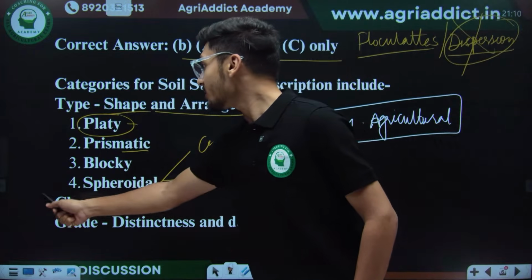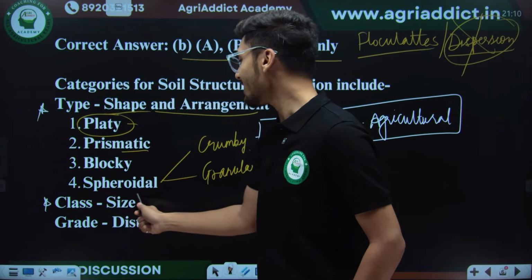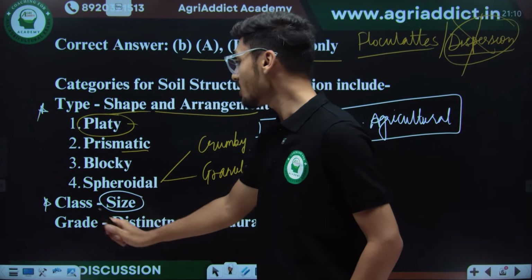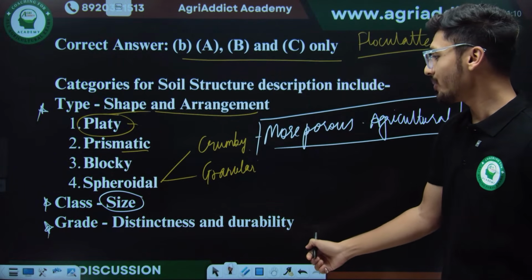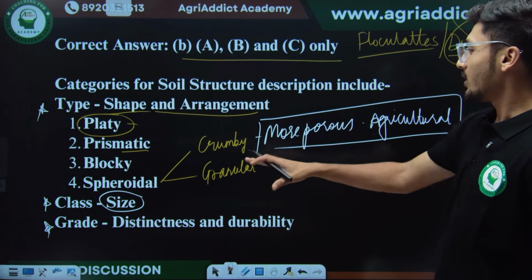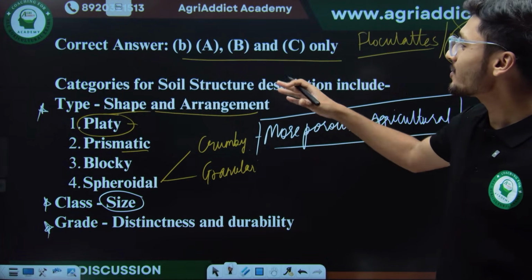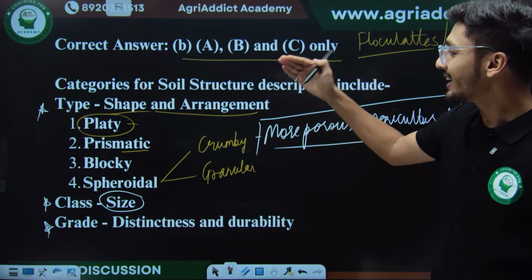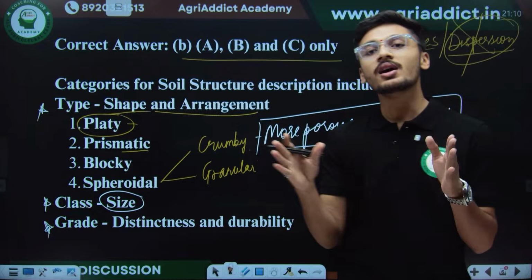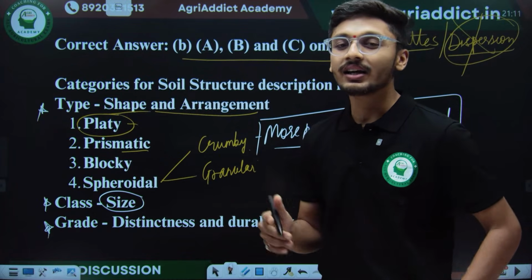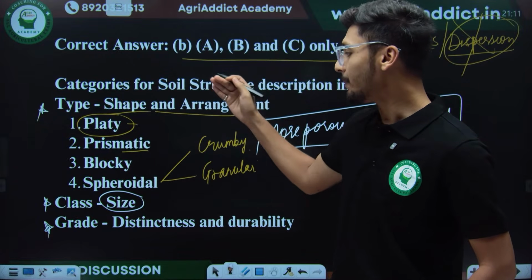Now, that one is type, then class. In class we analyze the size of the soil separates, and in grade we see the distinctness and durability. So what sequence do we follow while analyzing some soil structure? Like this type, class and grade, if we are considering all three of these parameters for the analysis of any soil, in what sequence will we follow them?